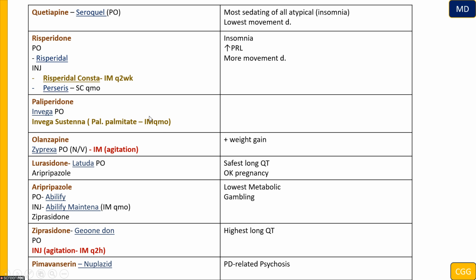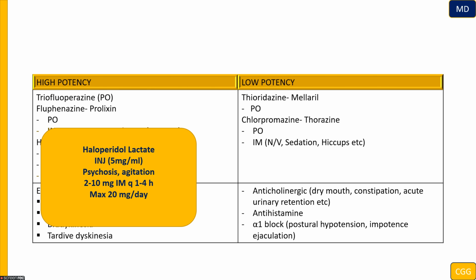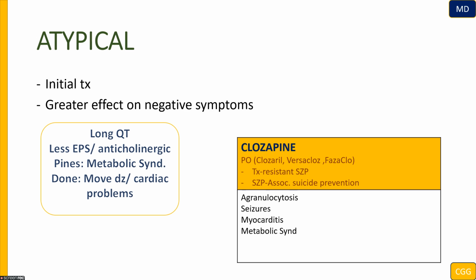Paliperidone is used every month, and risperidone is used every 2 weeks. So we see what the compliance of the patient is, and we choose. Atypicals are the first choice in a psychotic patient, but they have more effects on metabolic syndrome, movement disorders, and cardiac problems.